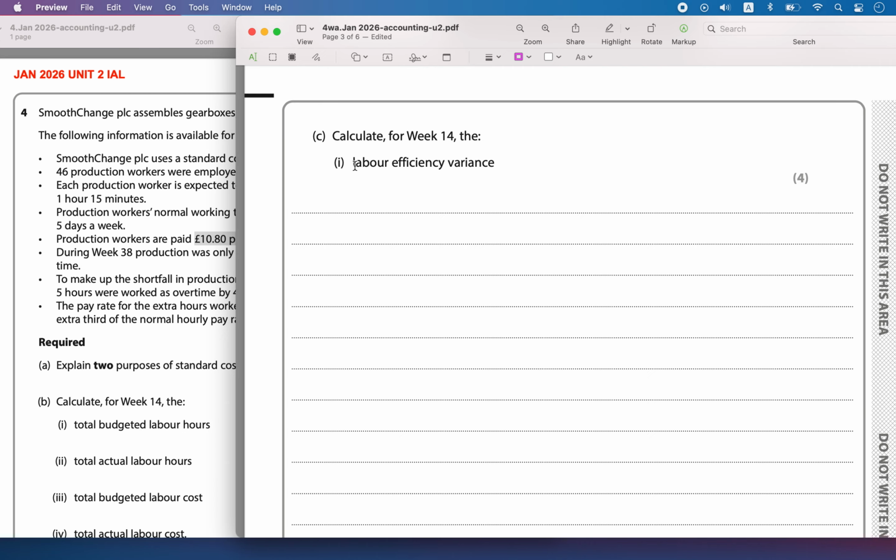Now the part C of the question, calculate for week 14 the labor efficiency variance. It is the difference between the budgeted hours minus the actual hours, okay, times the budgeted rate.